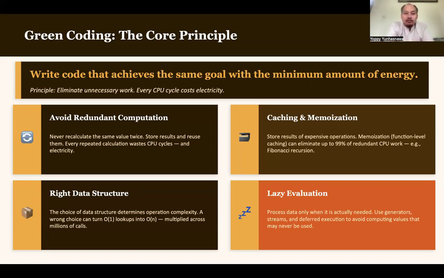So there are some best practices in coding architecture on how we write our code. Some of them are this one. First, avoid redundant computation. Never recalculate the same value twice. Store results and reuse them. Every repeated calculation wastes CPU cycles and electricity.